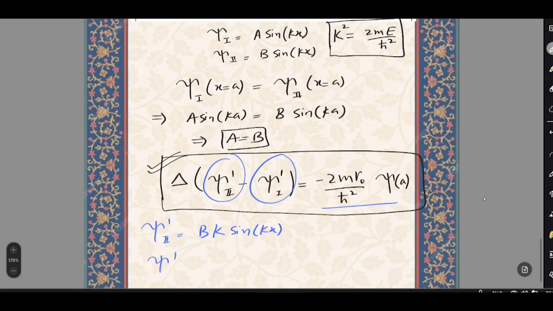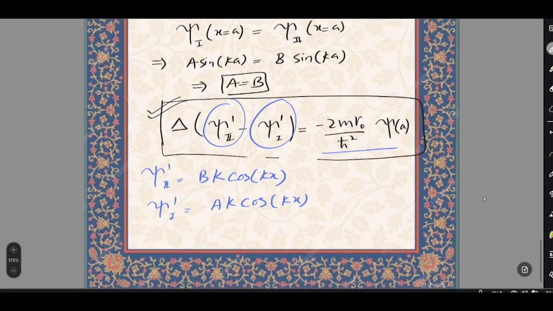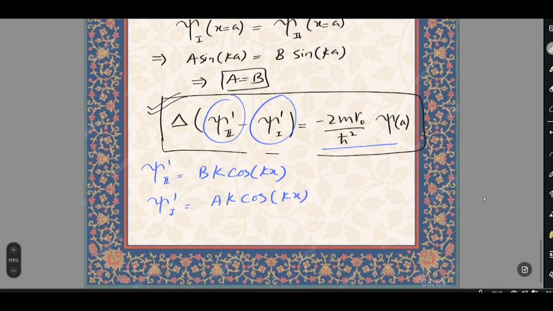Similarly, psi dash of the first function equals Ak, sorry, it will be cos. So Bk cos of kx for the second function, and for the first function also it will be Ak cos of kx.